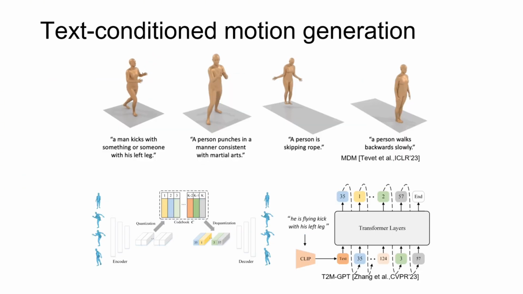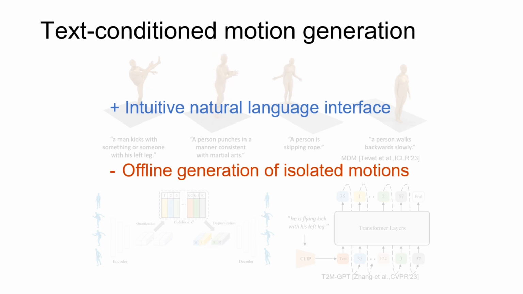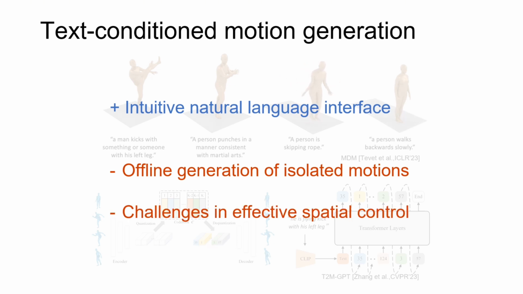Text-conditioned motion generation methods have gained popularity for their intuitive and user-friendly language interfaces. However, current text-to-motion methods face notable limitations that hinder their practical utility. Firstly, these methods primarily generate isolated, short motion sequences in an offline setting, whereas real human motions are inherently continuous and occur in real time. Secondly, they lack effective control mechanisms to achieve spatial goals while ensuring adherence to the text semantics.